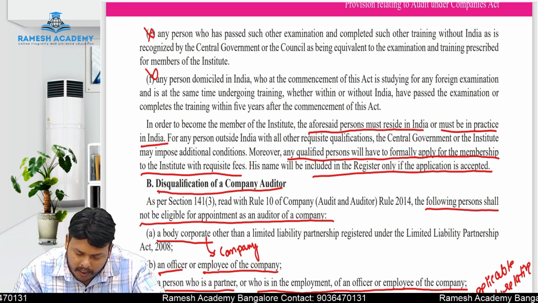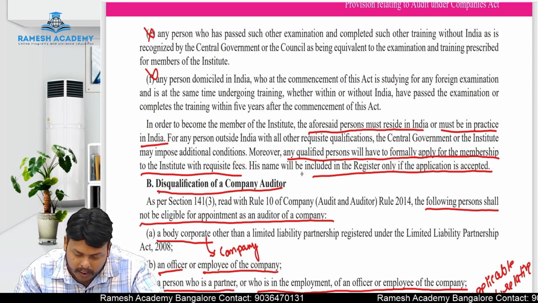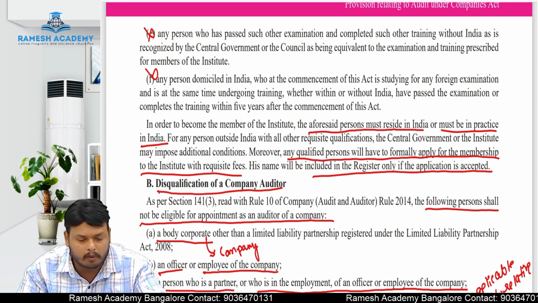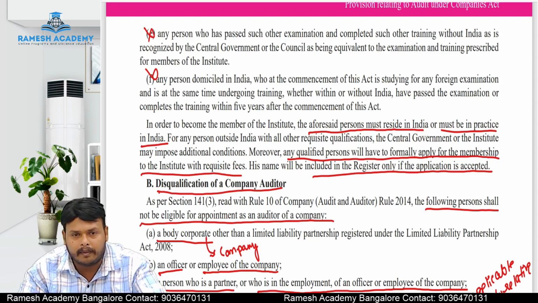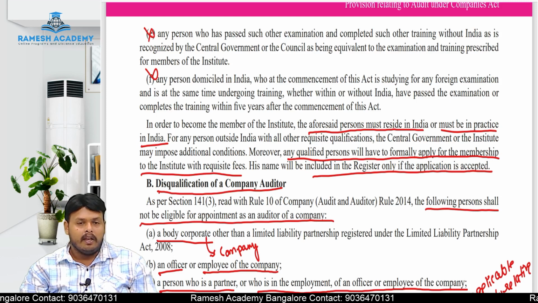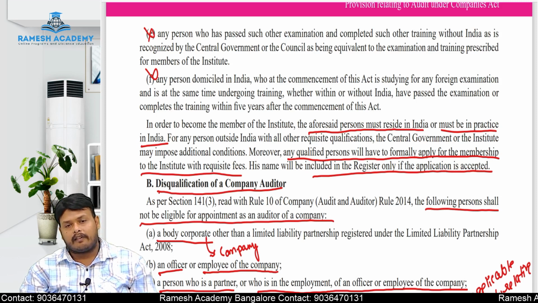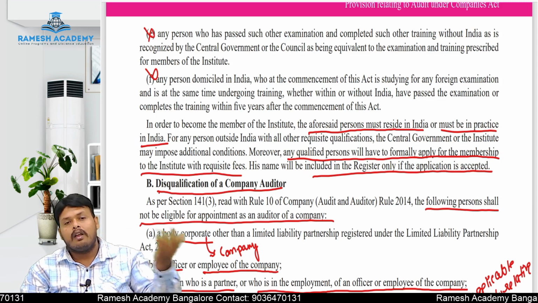For any person outside India with all other requisite qualifications, the central government or the institute may impose additional conditions. Definitely, if you are practicing outside India, then you have to qualify additional things. After becoming a chartered accountant, if you want to practice in USA, it is not possible with this. Again, you have to become what? You have to qualify CPA. If you qualify as a certified public accountant, then you can operate your practice outside India also.